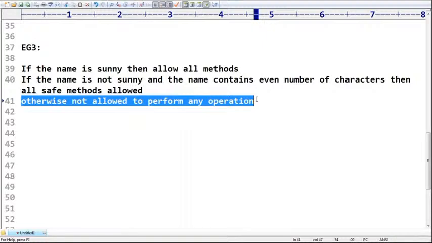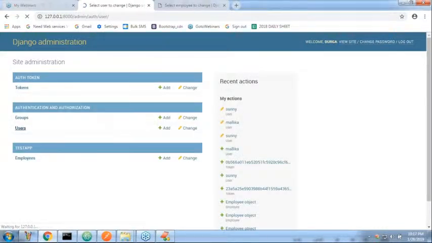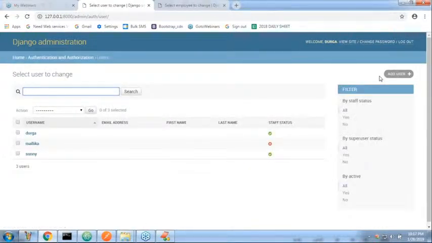Okay, well. So now here, how many users are there currently in my database? Mallika, Sunny, Durga. Sir, Mallika contains how many characters? MALLIKA, 7. Durga, 5 characters. Sunny anyway, super permission is there. Let me create one more user. Named Ravi. I want to create a new user named Ravi.